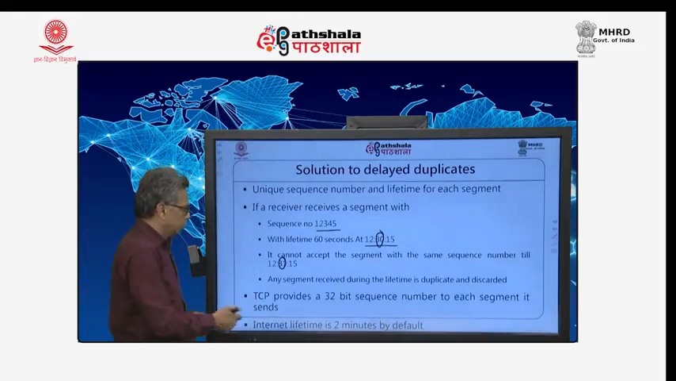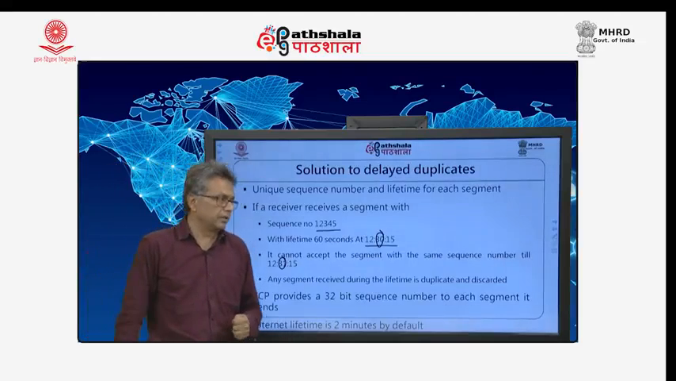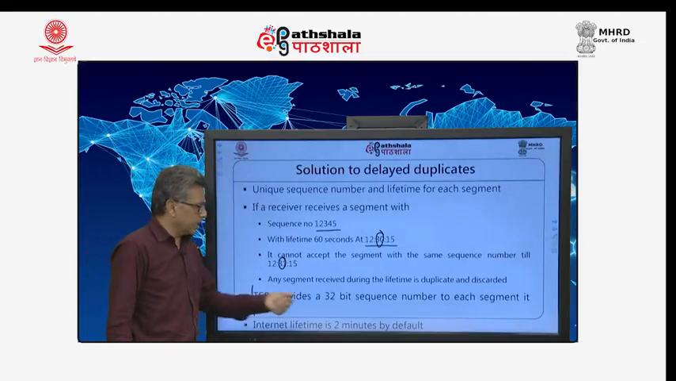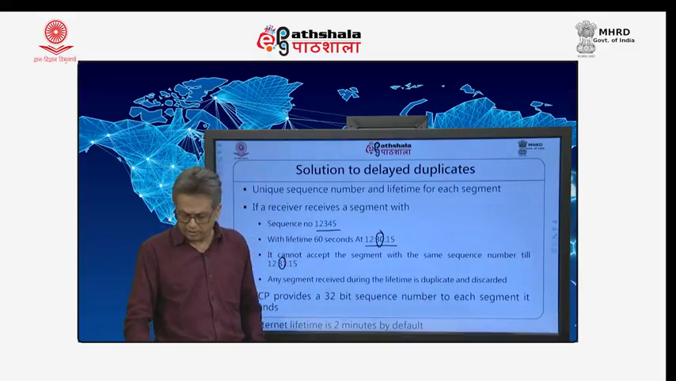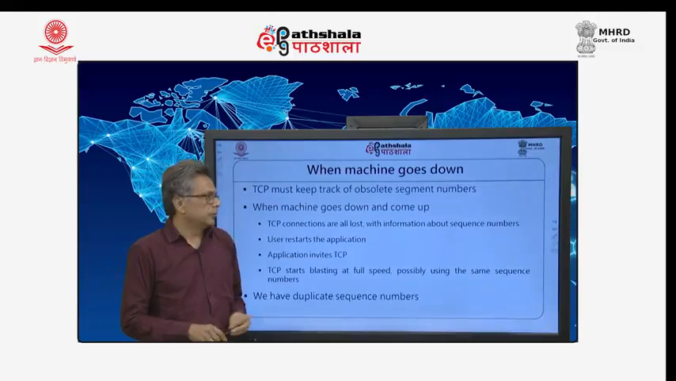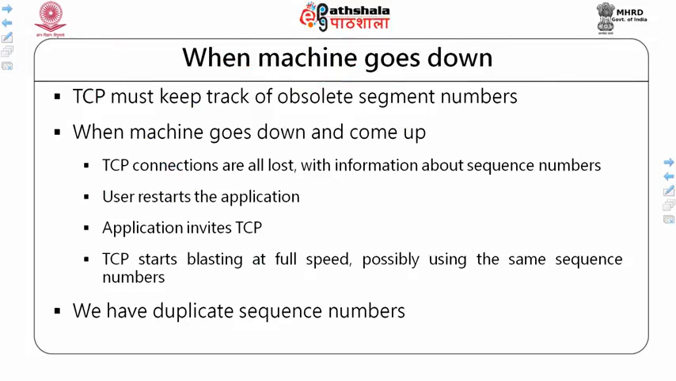And you see, TCP uses a 32-bit sequence number for every segment it sends, and the internet lifetime is 2 minutes by default, but the administrators can change it if they wish to. But then what happens if the machine goes down?